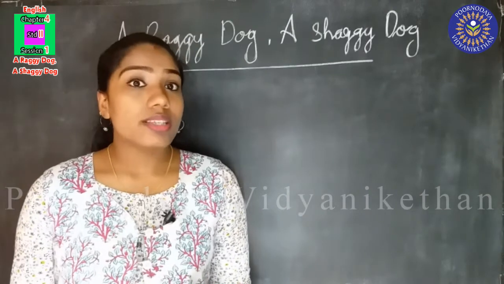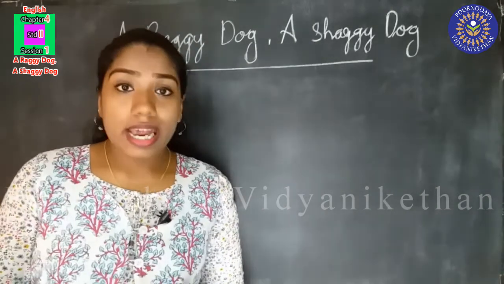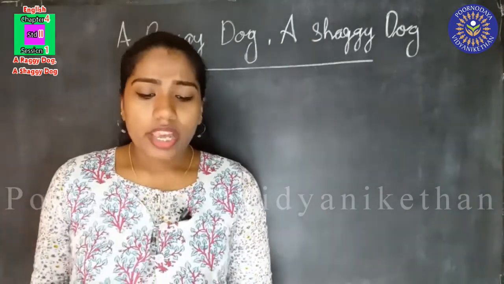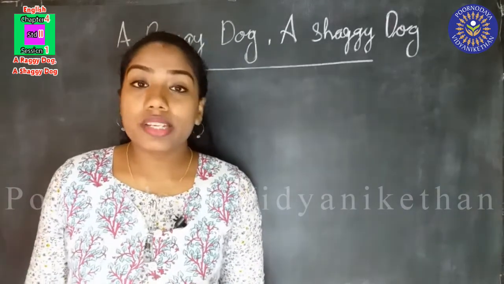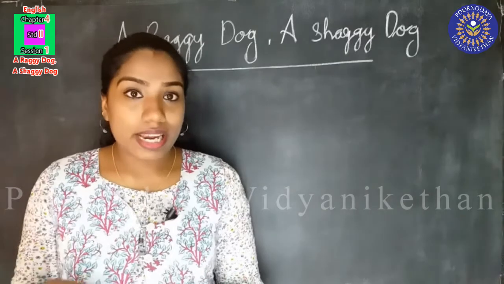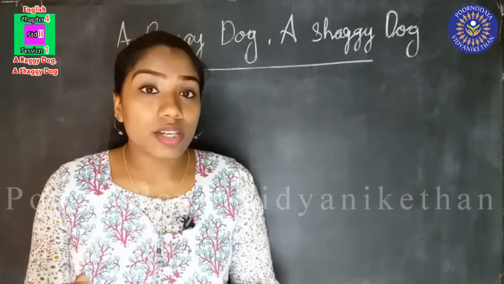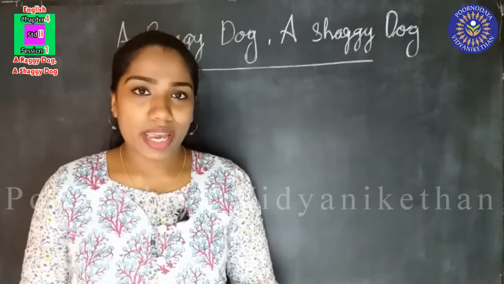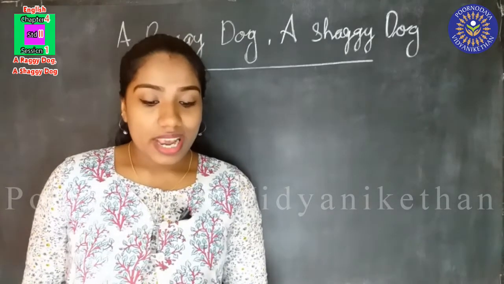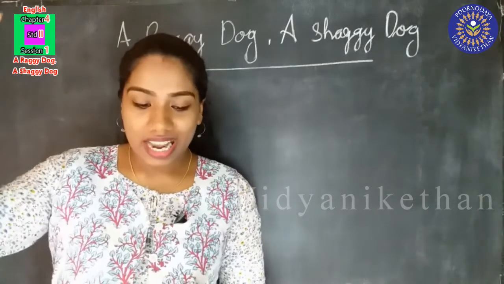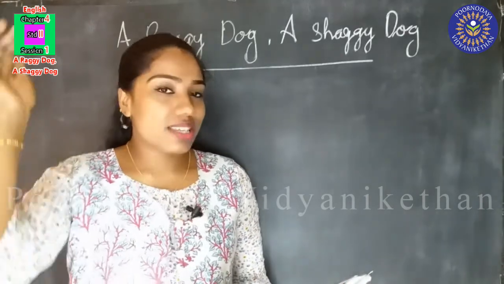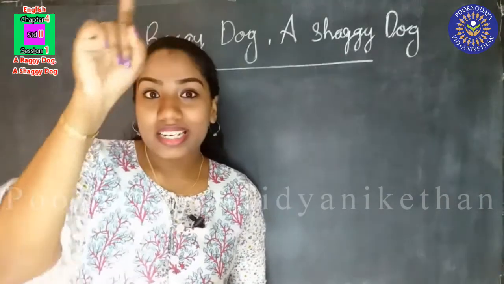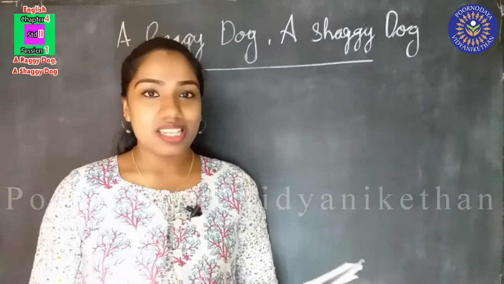So this boy's dog is missing, and he is telling us that if you see that dog, his tail up in the air, a whirly tail, a curly tail. So he is telling us that if you see that dog, you can easily identify him. And his tail is a whirly curly tail, and his tail is up in the air. Always he keeps his tail up in the air, and it is a curly whirly tail.